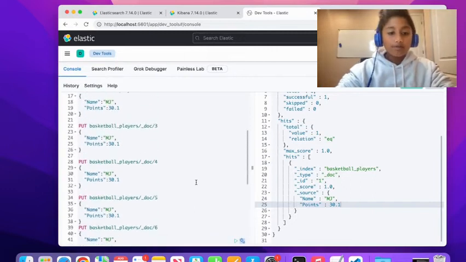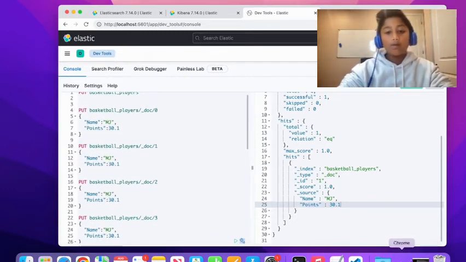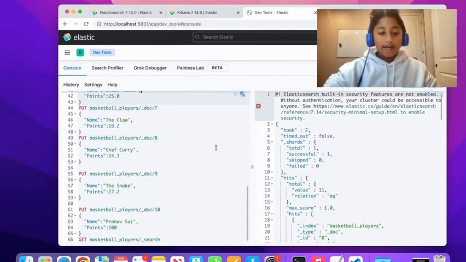Okay, so I'm just going to fill all this out and then get back to you when I'm done. Okay, so I added all the players.